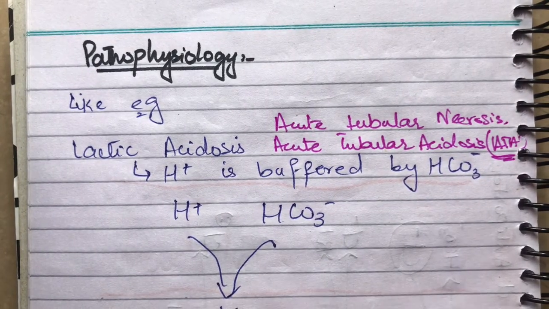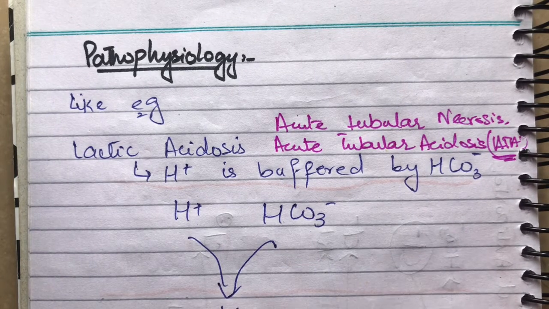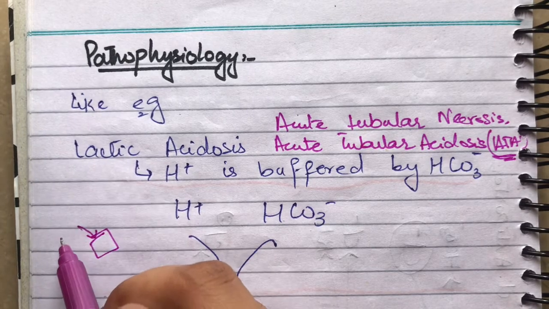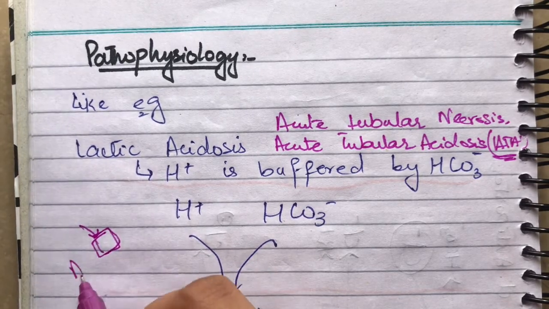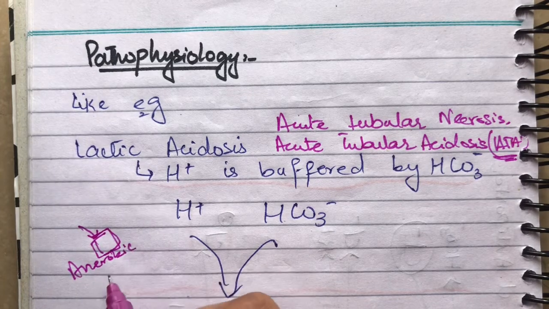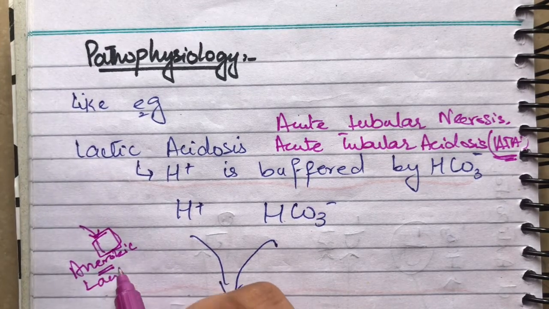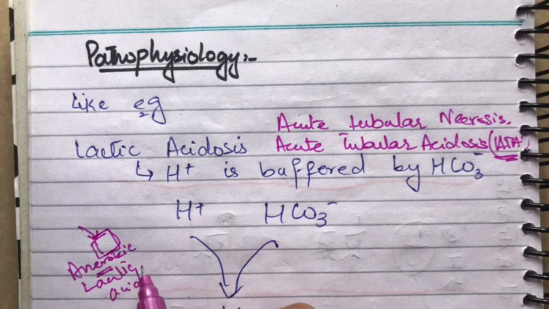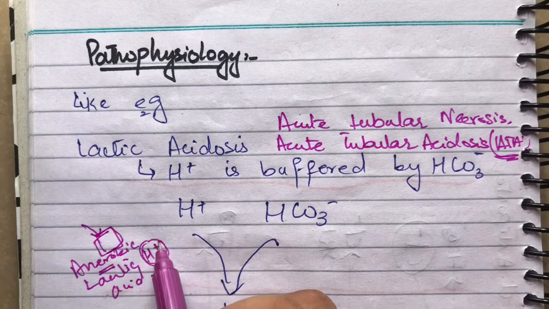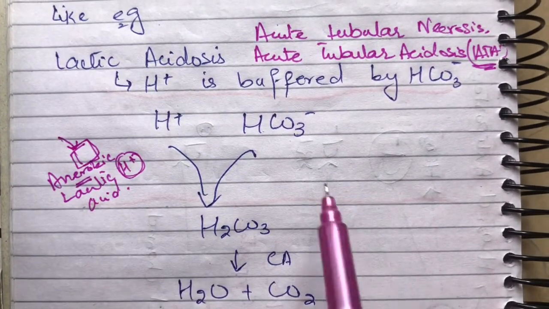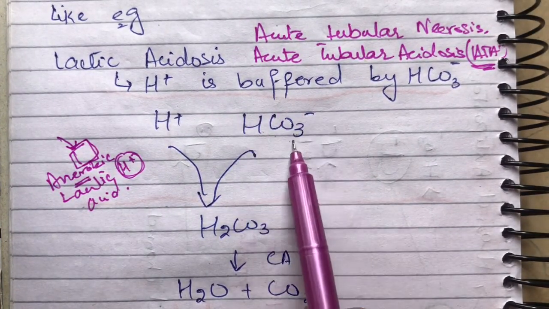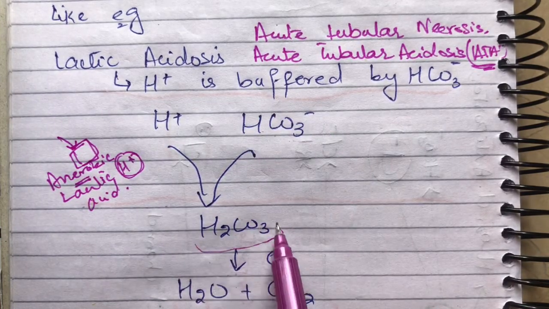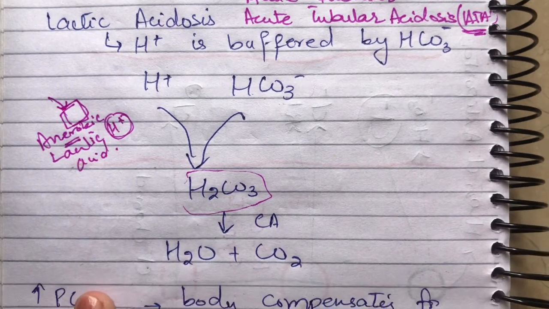If, for example, there is lactic acidosis in our body, how does it occur? When there is a tissue with low blood supply, with low blood perfusion, the anaerobic respiratory mechanism activates. When it activates, there is an increased production of lactic acid, which means there is increased hydrogen ion. More hydrogen is produced, more hydrogen will combine with bicarbonate and consume bicarbonate, resulting in more carbonic acid production, which will result in increased